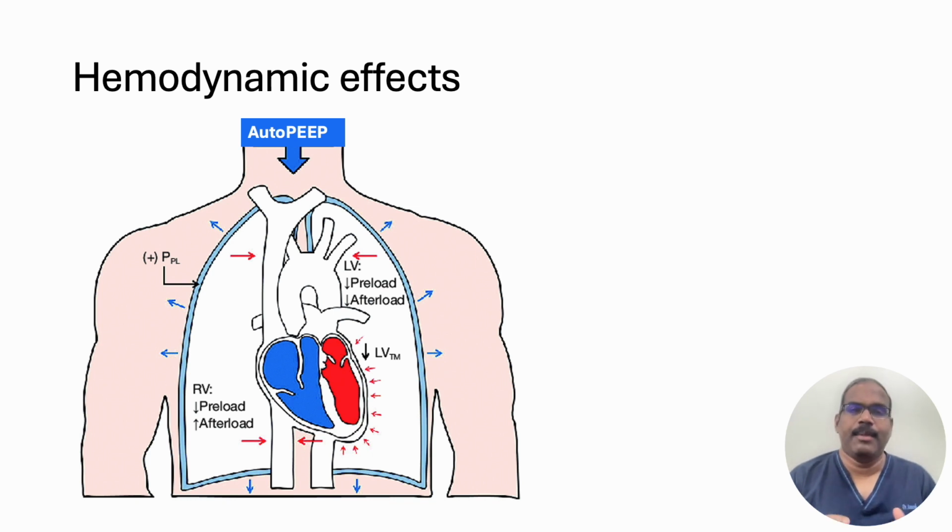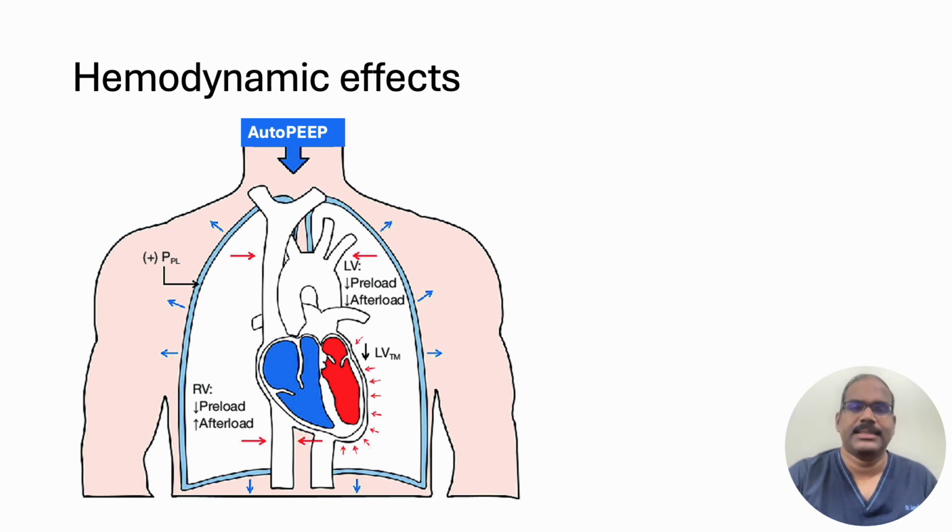So when you think about the hemodynamic effect, observe this picture very closely and look at the right heart and intrathoracic great veins. They are subjected to a positive pleural pressure throughout the respiratory cycle when intrinsic PEEP is there. PEEP, intrinsic as well as extrinsic, exerts its most powerful hemodynamic effects on the right side of the circulation. Normally, venous return to the heart is driven by the pressure gradient between the systemic veins, as estimated by mean systemic filling pressure, and the right atrium.